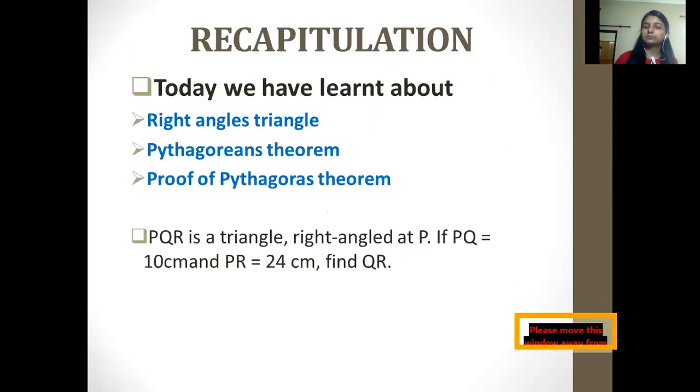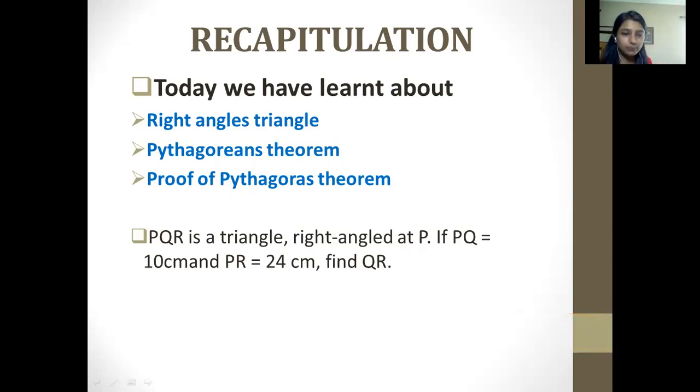Now let us conclude our chapter. Today we have learned about right angle triangles. First of all, what are right angle triangles? Right angle triangles are those having a perpendicular line, or we can say having one angle of 90 degrees. Then we have learned about the Pythagoras theorem. In it there are two things, the hypotenuse and the legs. Hypotenuse is the longest side and legs are the two remaining sides of the triangle. Both are called legs.